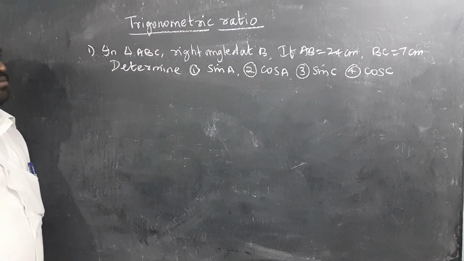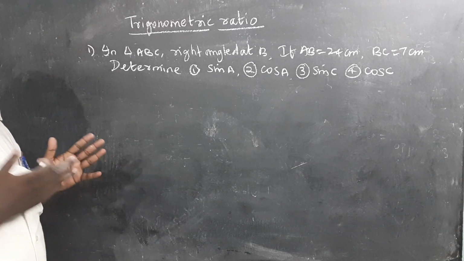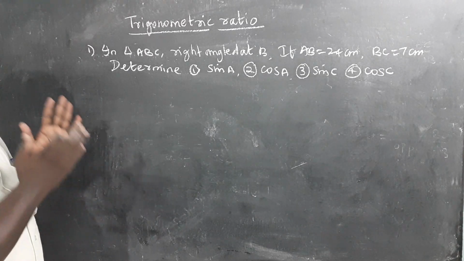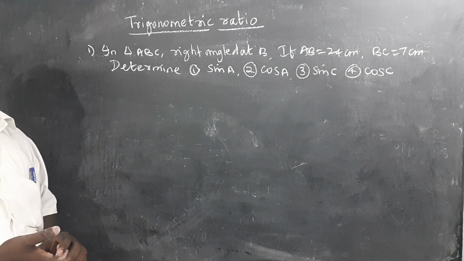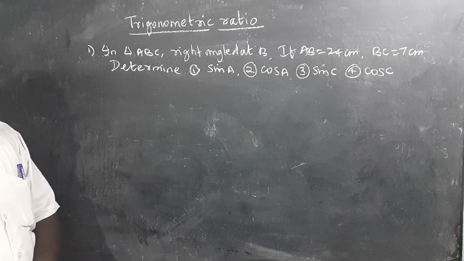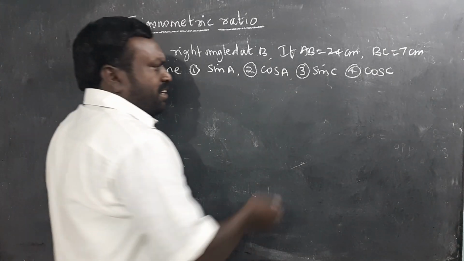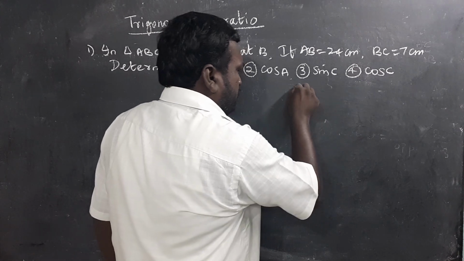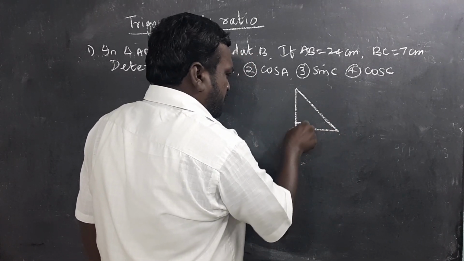Okay students, when you are dealing with trigonometric ratios and identities, the entire topic of trigonometry, you want to draw a right angle triangle first. Yes, this is the right angle triangle, with the right angle over here.